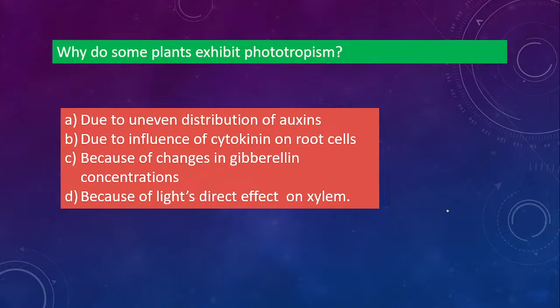Next one. Why do some plants exhibit phototropism? The options are: due to uneven distribution of auxins, due to influence of cytokinin on root cells, because of change in gibberellin concentration, or because of light's direct effect on xylem. We have to say which of these is the exact reason. What is phototropism? That is movement of plants towards light. So the option is A, due to uneven distribution of auxin. So it is related to auxin.